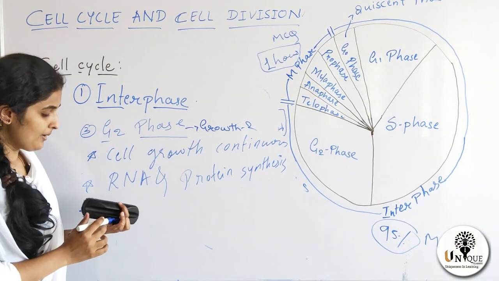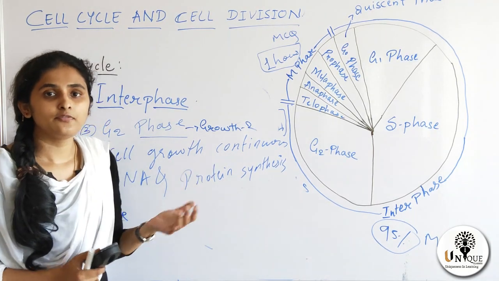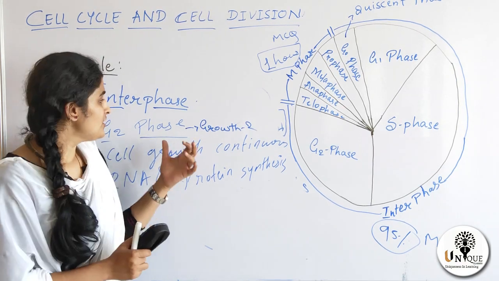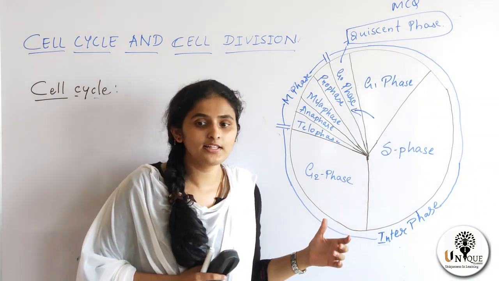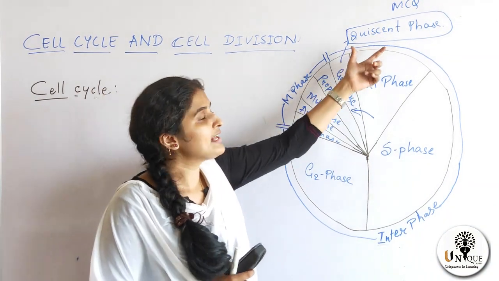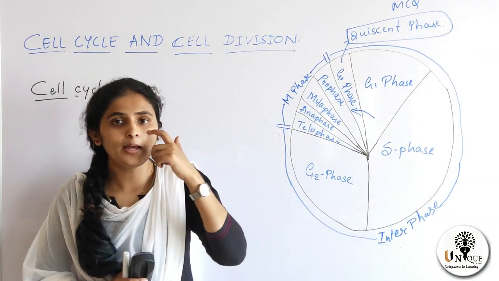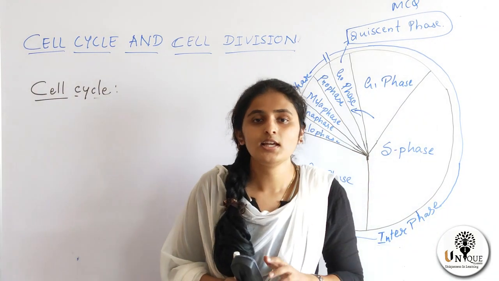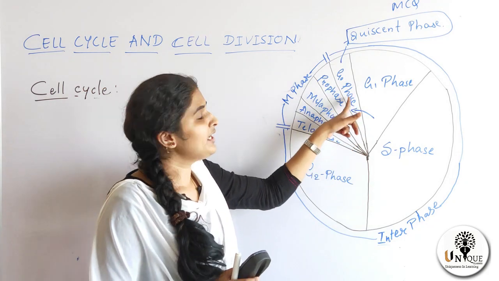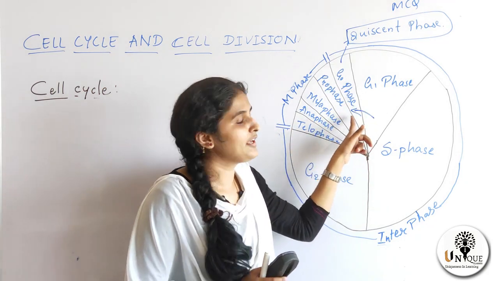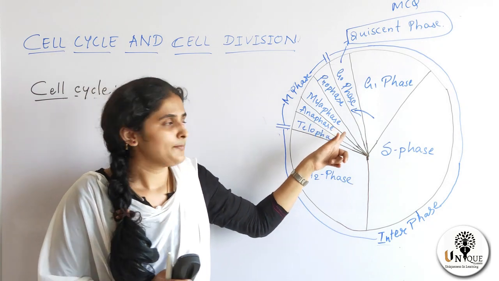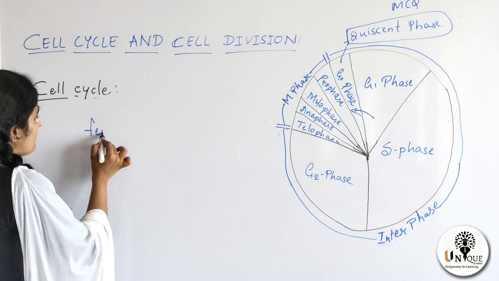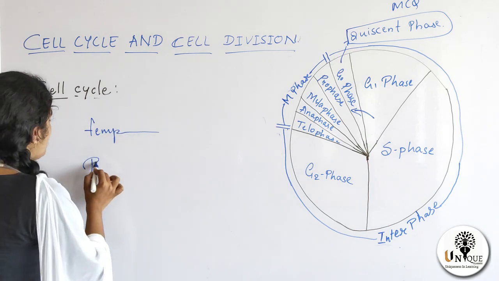So these are the three major phases of interphase. First is G1 phase, then S phase, and last is G2 phase. We have another phase called G0 phase or quiescent phase. In this phase, some cells are not ready to divide, or some cells divide only occasionally. Such cells enter into the G0 phase from G1 phase and rest there. Some are temporarily resting, some are permanently resting.